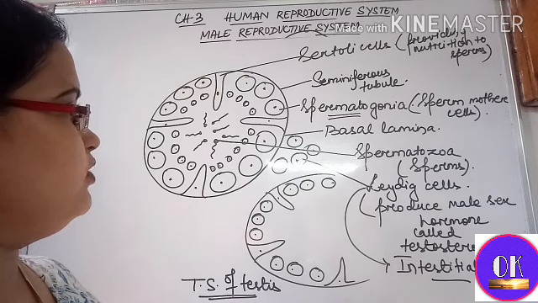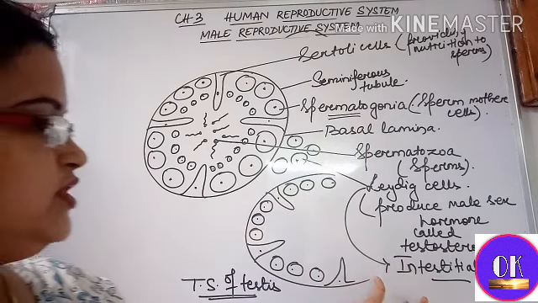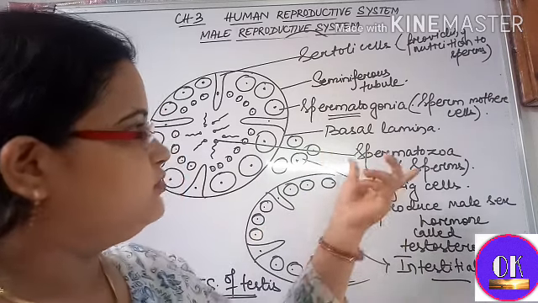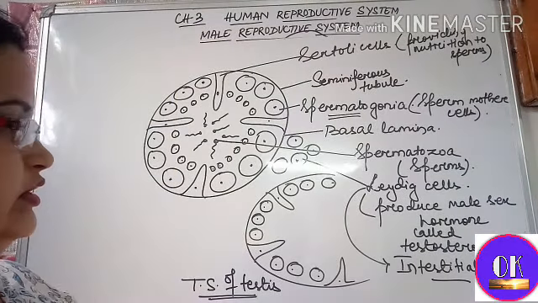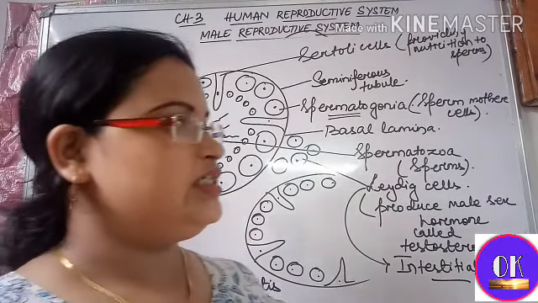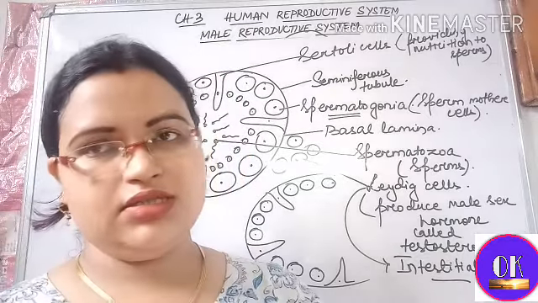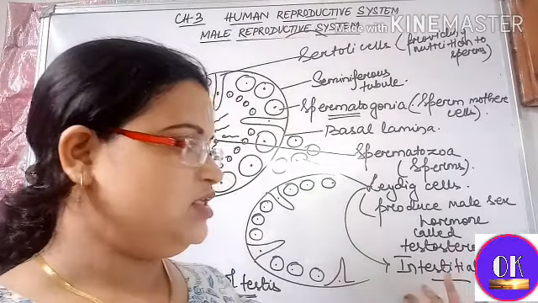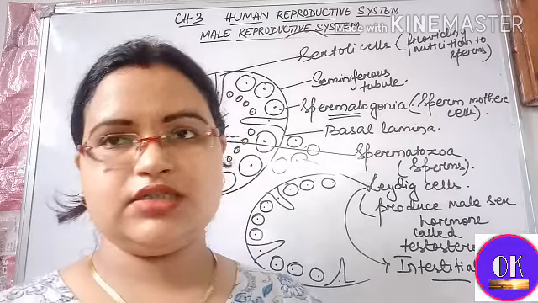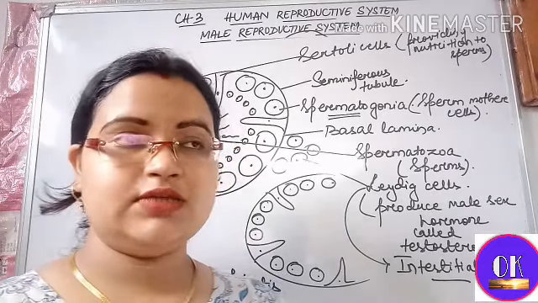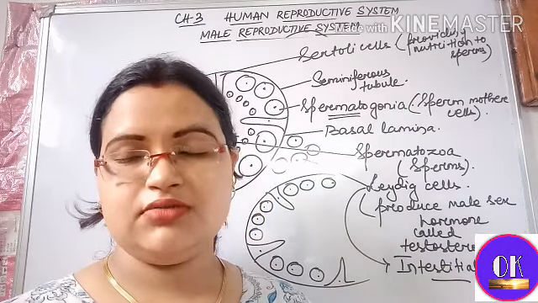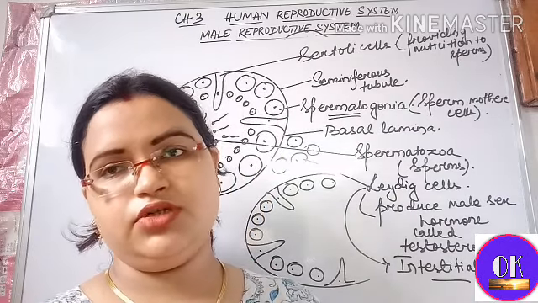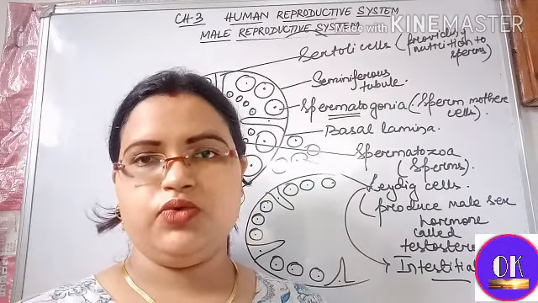You can note it down, and I had already said about the functions of each and every part. So this video is up to the TS of testes, meaning up to the testes I have discussed. In the second part of the male reproductive system I will discuss the remaining three parts: the male accessory ducts, male accessory glands, and the urethra. Okay, so thank you.